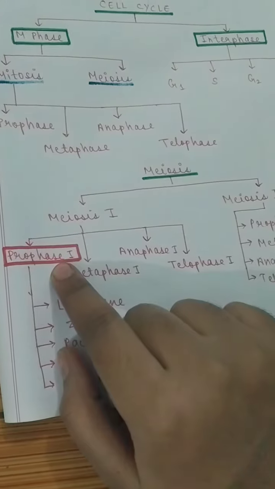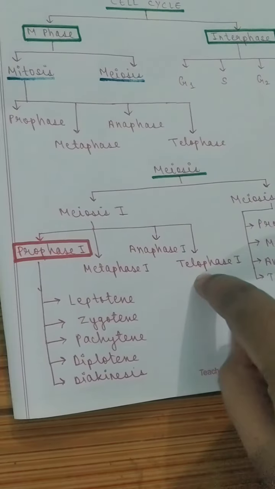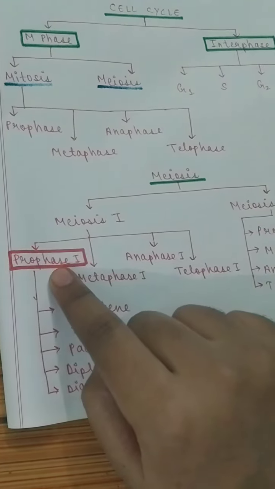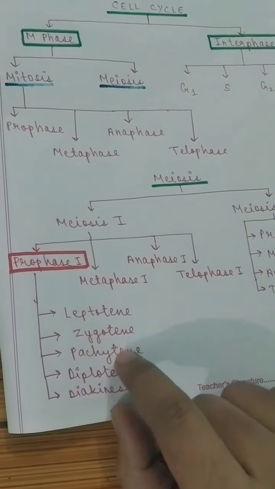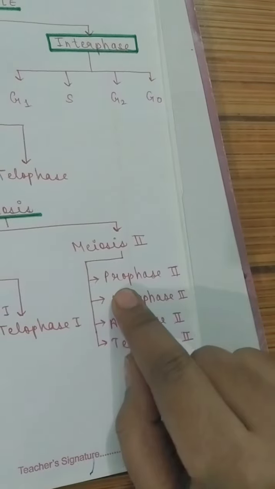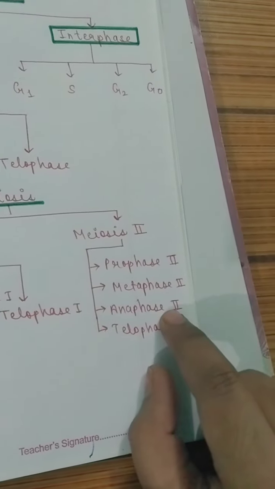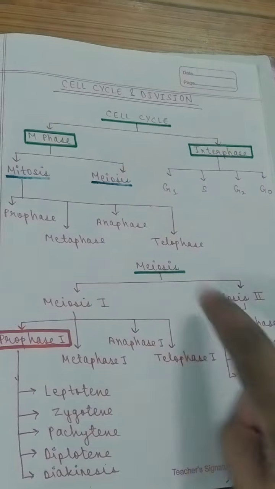And meiosis 1 is further divided into prophase 1, metaphase 1, anaphase 1 and telophase 1. But in meiosis 1, the prophase is the longest phase. It is further divided into 5 phases: leptotene, zygotene, pachytene, diplotene and diakinesis. And meiosis 2 contains prophase 2, metaphase 2, anaphase 2 and telophase 2. So mitosis and meiosis 2 are similar.